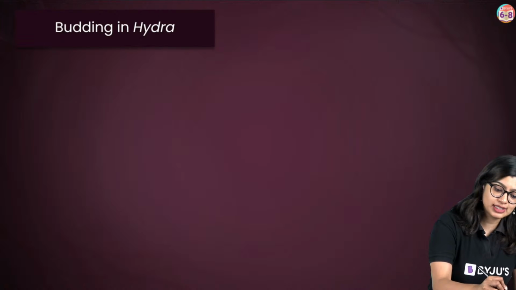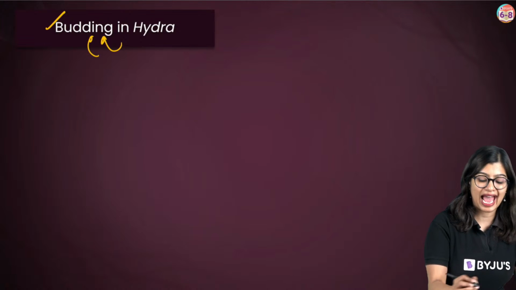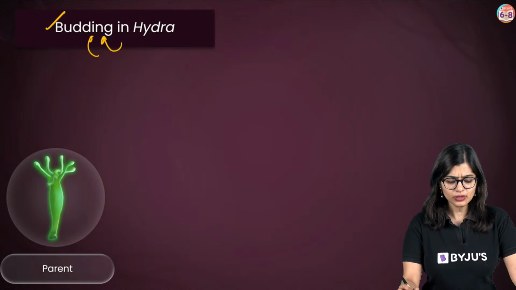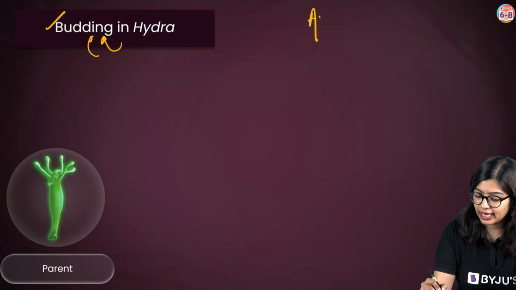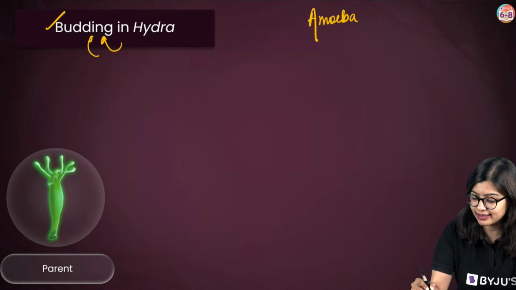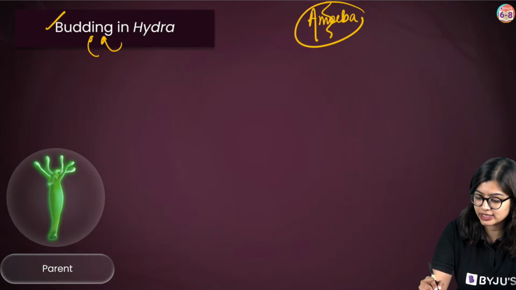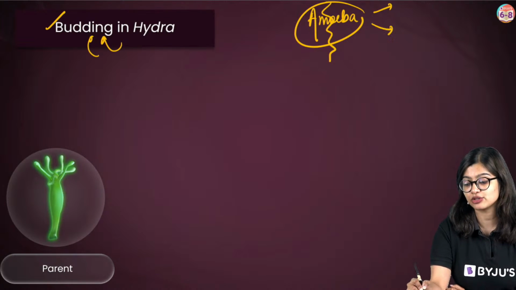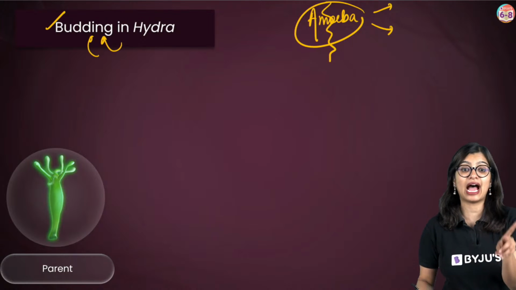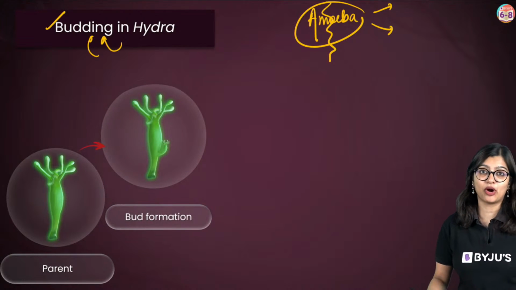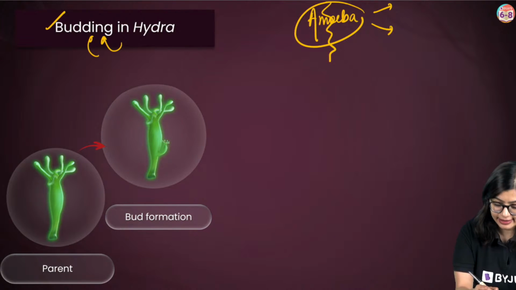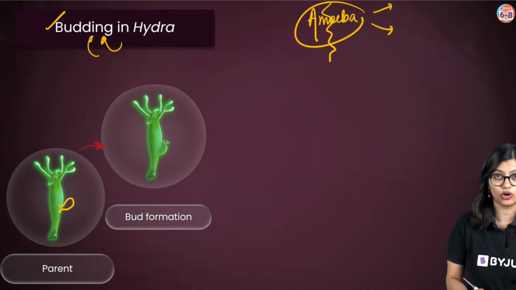Now they also reproduce asexually, and this process of asexual reproduction in Hydra is what we call budding, right? So what exactly happens? In amoeba, we saw that the whole parent splits and gives rise to 2 offsprings. But in Hydra, that is not the case. We see that there is a small outgrowth.